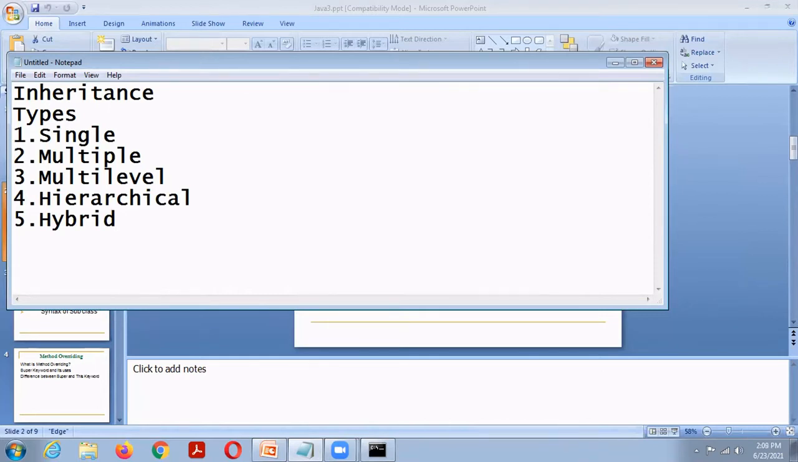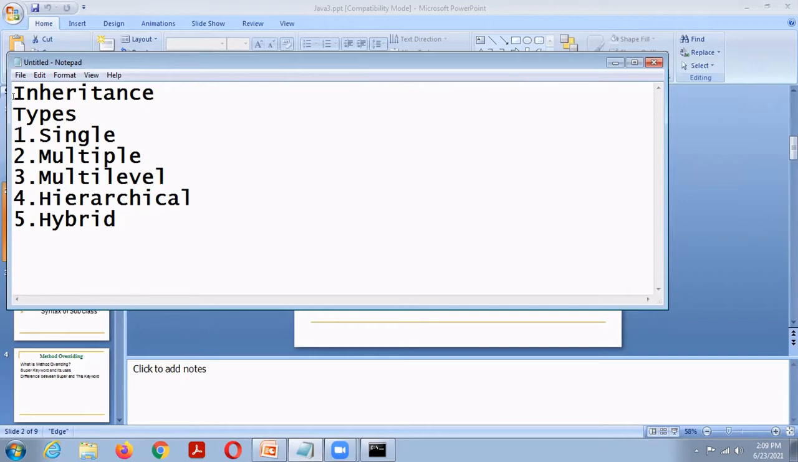Single inheritance means only one superclass and only one subclass. Multiple inheritance: a subclass is derived from more than one superclass. So here, more than one superclass and only one subclass. This is multiple, but Java does not support multiple inheritance directly. Indirectly, it supports multiple inheritance through interfaces.